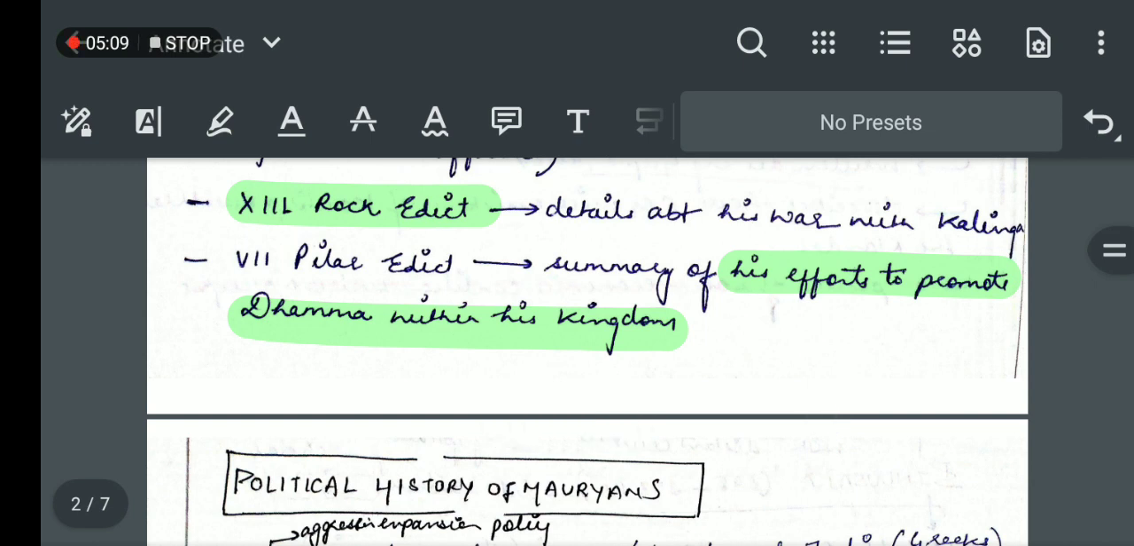One more fact I would like to mention here: the Second Rock Edict as well as the 13th Rock Edict tell us about the Sangam kingdoms of the Chola, Pandya, Keralaputra, etc. So we come to know that beyond the Ashokan Empire there existed these Sangam kingdoms. The Cholas, Pandyas, Cheras, etc. were not part of the Ashokan Empire.